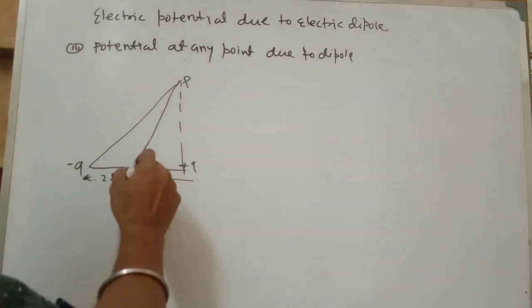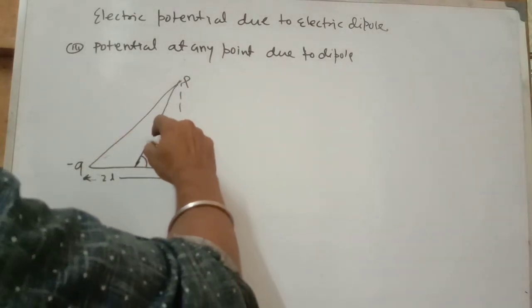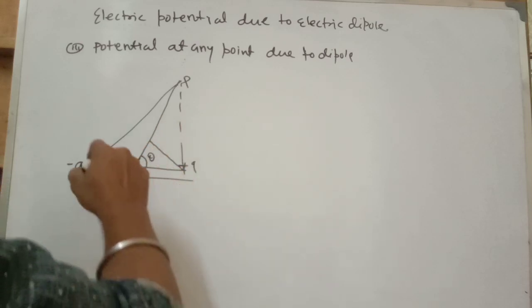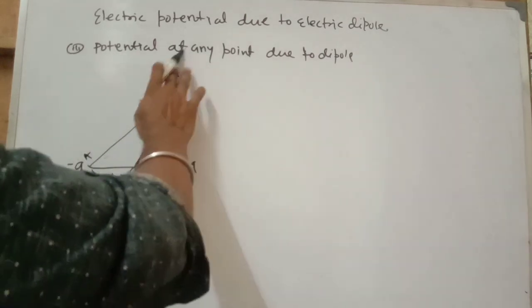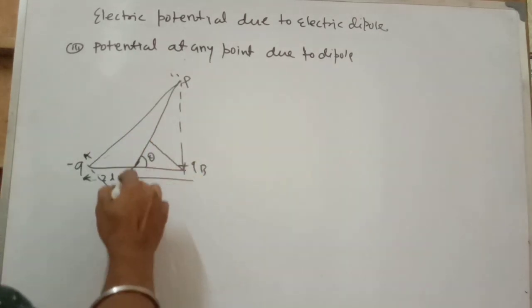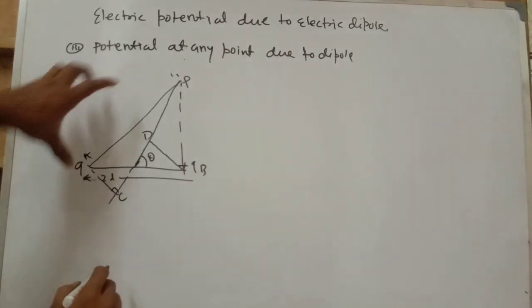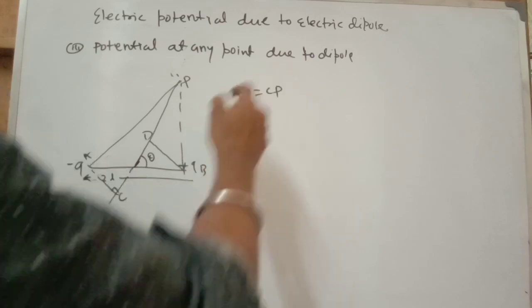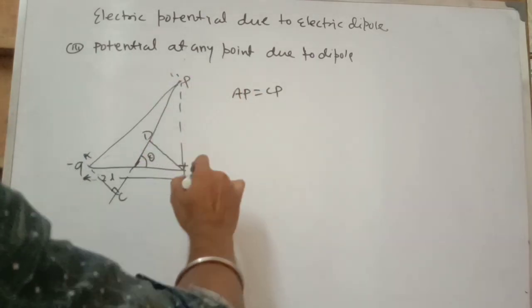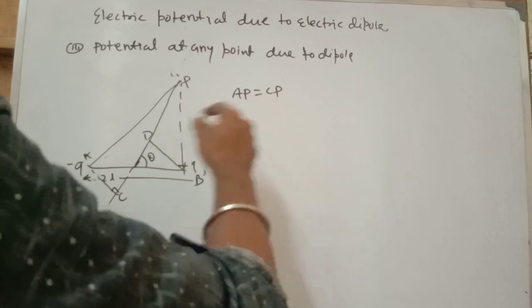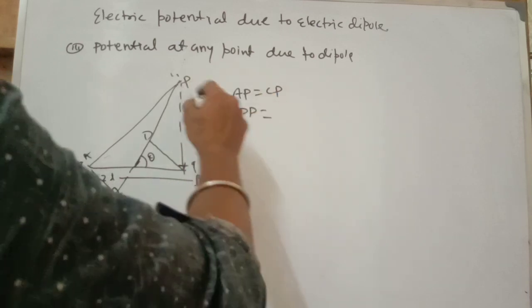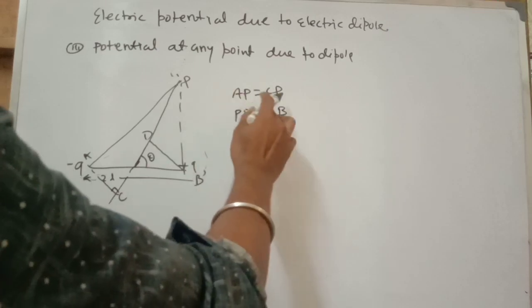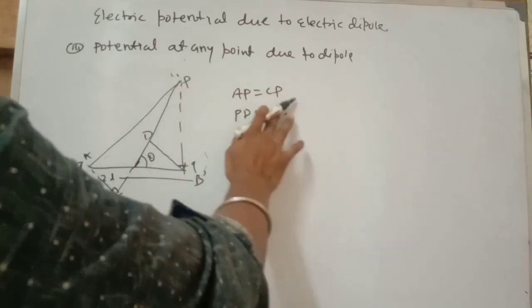First you draw a perpendicular from here, and now you can also draw a perpendicular here. Let us consider the points A, P, and let this one be B, and let C and D. Here you can see AP equals CP, and now PD equals, let me consider, BP. So PD equals PB.